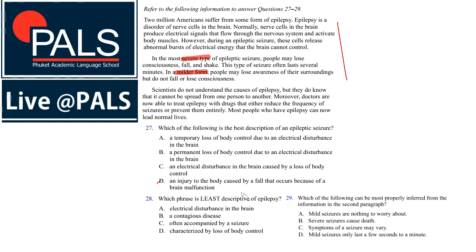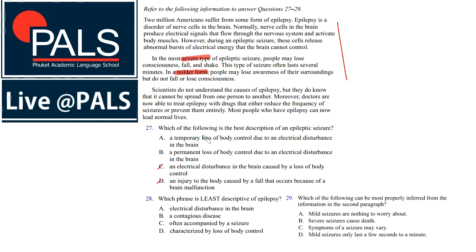The fall does not cause injury to the body caused by a fall. That's not what it is. No, epilepsy relates to the seizure. An electrical disturbance in the brain caused by loss of body control? No, that's the other way around. The electrical disturbance causes loss of body control potentially, so we can exclude that as well. It should be the other way around.